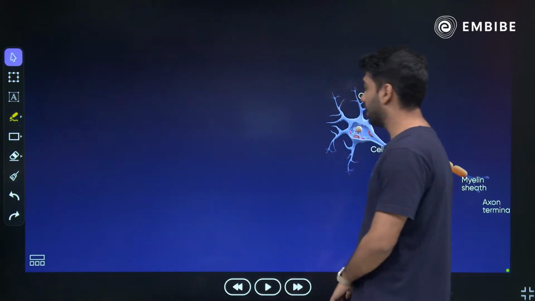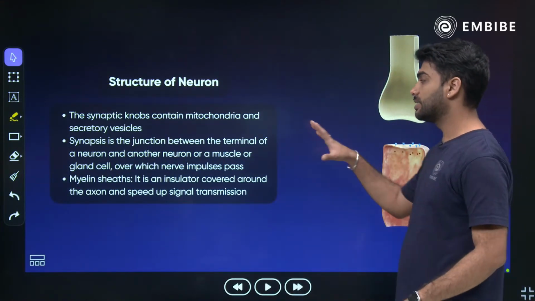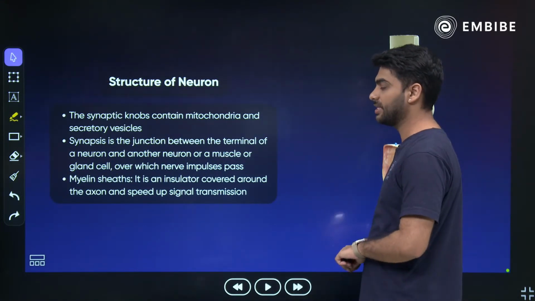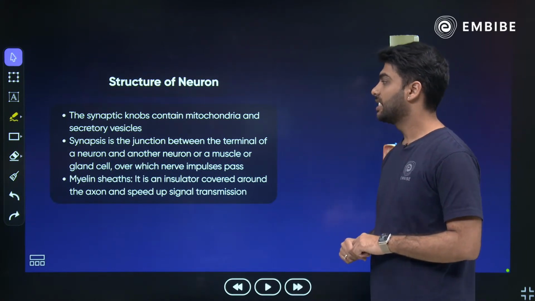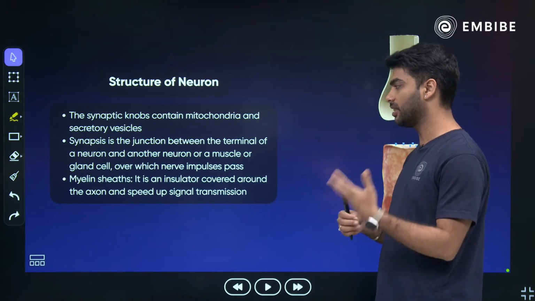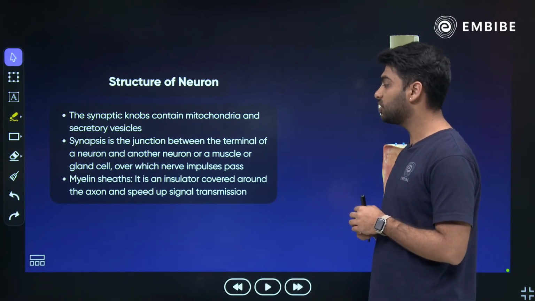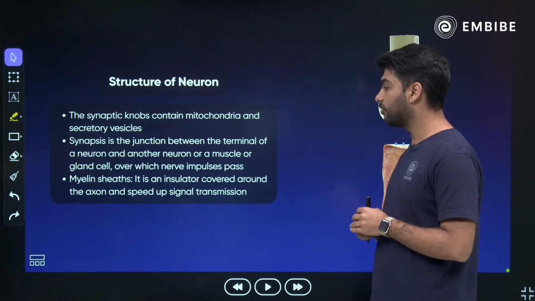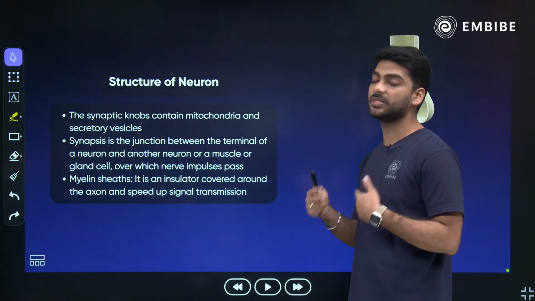Then we move further ahead and we talk about the synaptic knobs which contain mitochondria and secretory vesicles. Synapse is the junction between the terminal of one neuron and the beginning of the next neuron. Myelin sheath is an insulation covered around the axon and speeds up signal transmission.